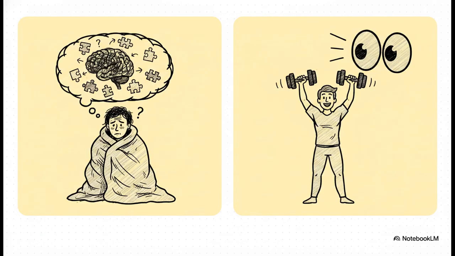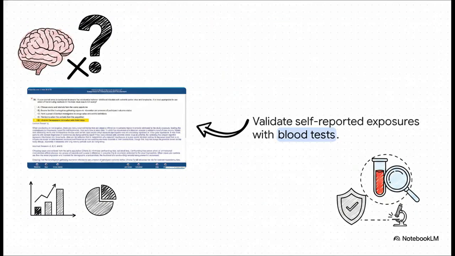Shifting gears from time over to human behavior, we also have to differentiate between recall bias and the Hawthorne effect. Recall bias is when patients who are already sick obsessively overreport past exposures, right? They're racking their brains for a reason why they got sick. The Hawthorne effect is totally different. That's when participants alter their behavior and act healthier simply because they know researchers are watching them. The bottom line here is you just cannot trust human memory. To fight off recall bias in case control studies, the absolute best defense is anchoring your data with objective measures. Validating a patient's self-reported history with something indisputable, like an objective blood test, completely neutralizes that bias.